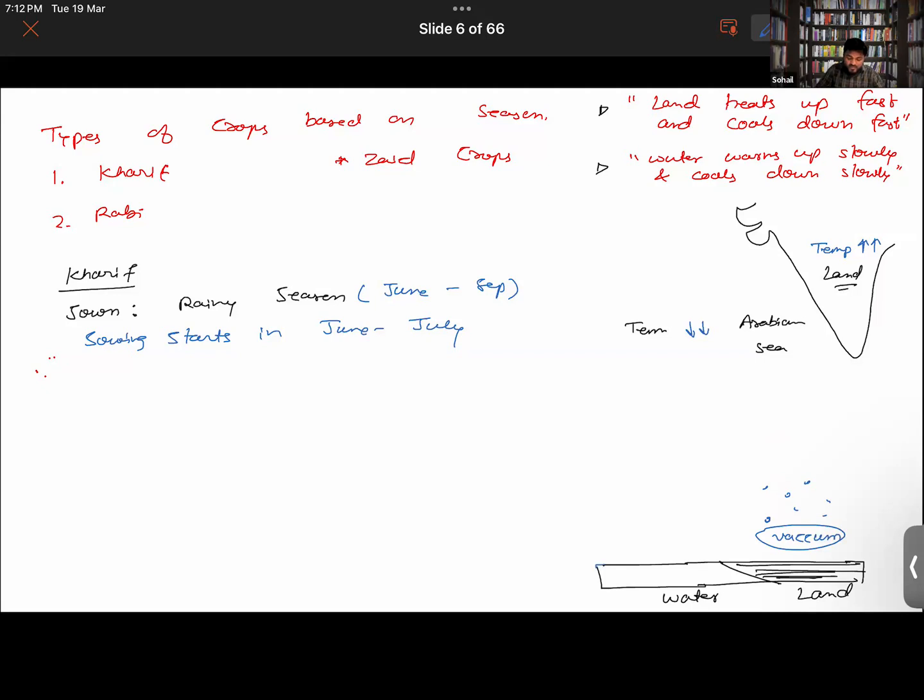And above the water, what we know is that water warms up slowly. So hence the air above the water is still cooler as compared to the air above the land.